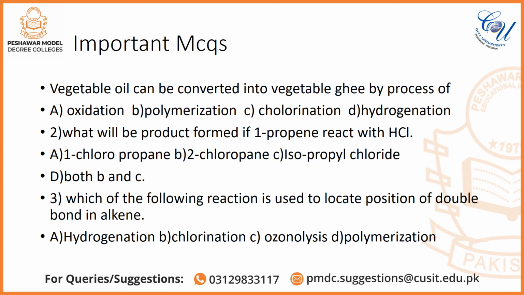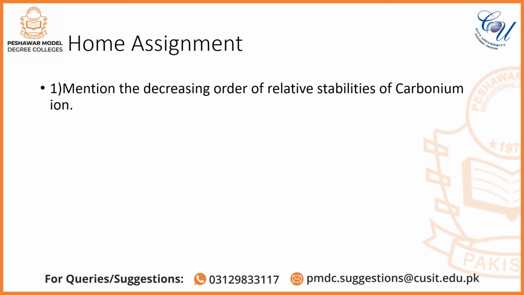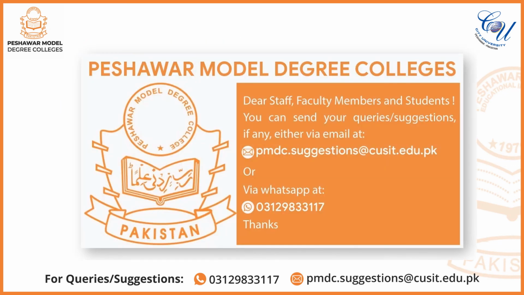MCQ 3: Which of the following reactions is used to locate the position of the double bond in alkene? Option A hydrogenation, option B chlorination, option C ozonolysis, option D polymerization. Now, dear student, come to the home assignment. Mention the decreasing order of relative stability of carbonium ions. You have to show which of the carbonium ions is more stable among primary, secondary and tertiary. Thanks.